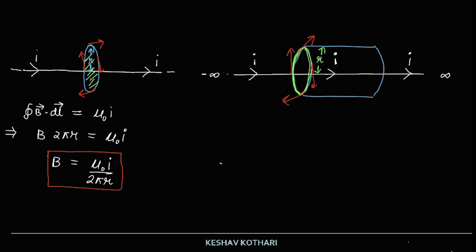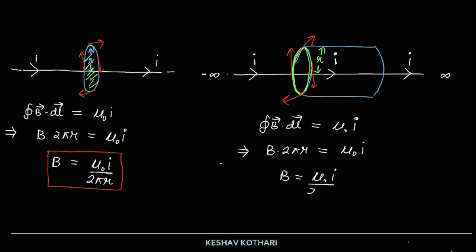And if I apply this equation, that is cyclic integral of B dot dl is equal to mu naught times the value of current I that is passing through this surface, I get B into 2 pi r for that green loop is equal to mu naught I, and the value of magnetic field strength is equal to mu naught I upon 2 pi r. So the magnetic field strength turns out to be mu naught I upon 2 pi r.